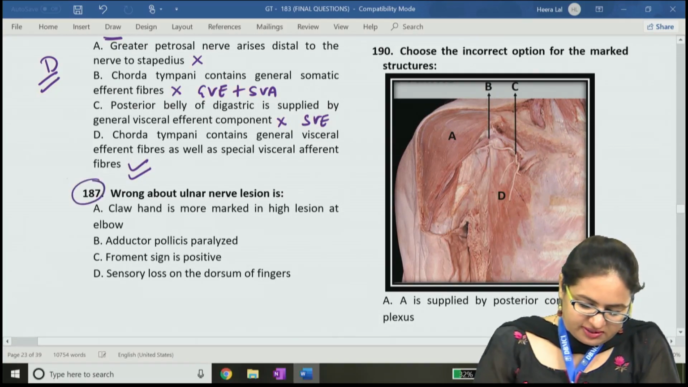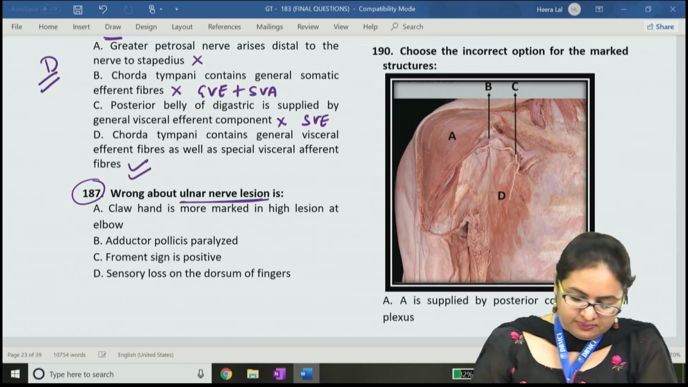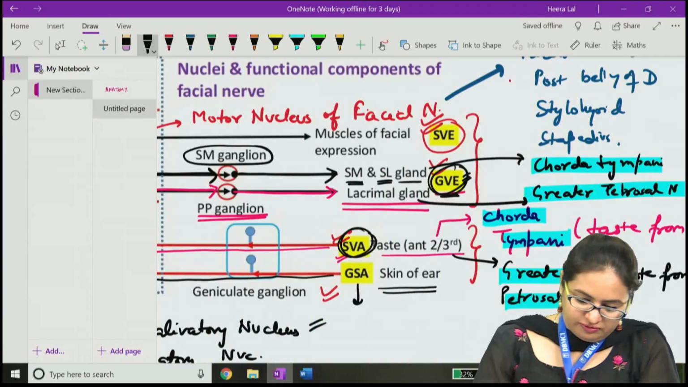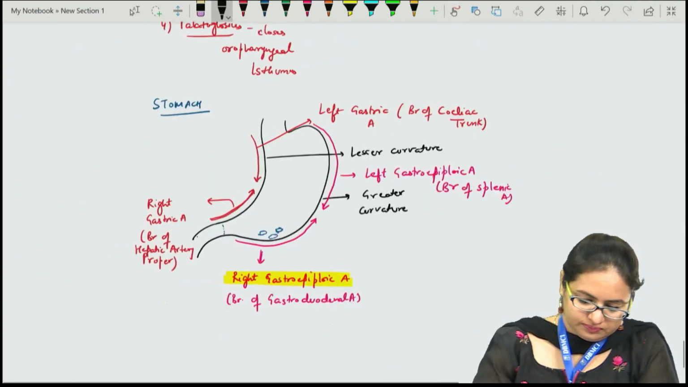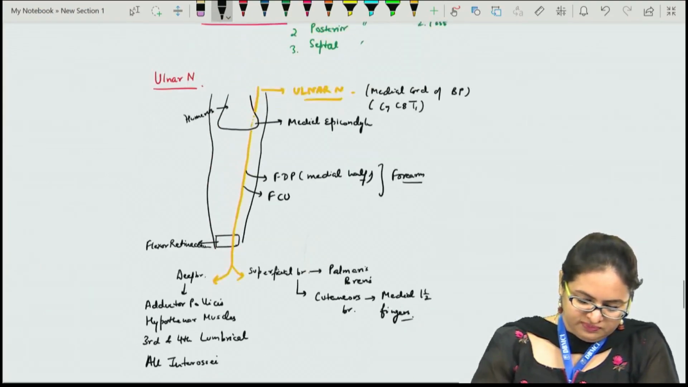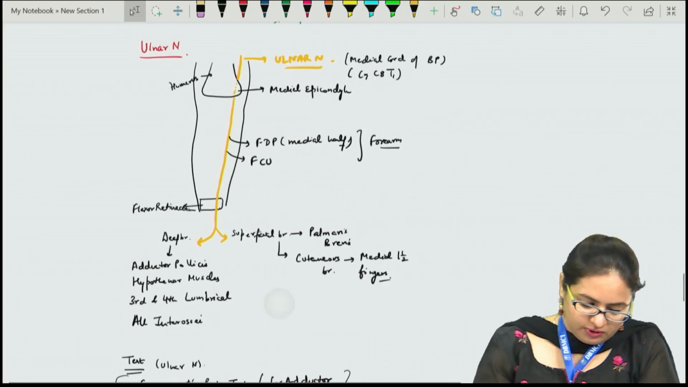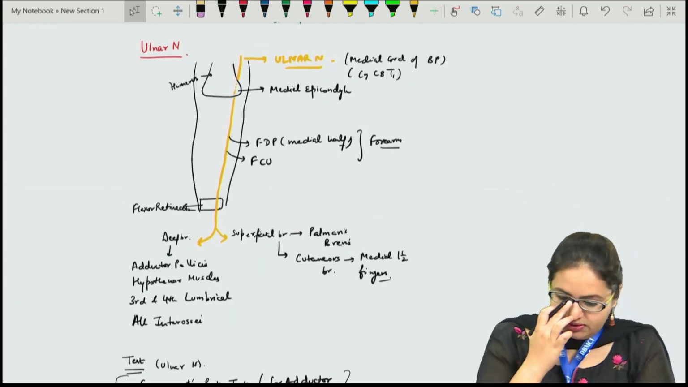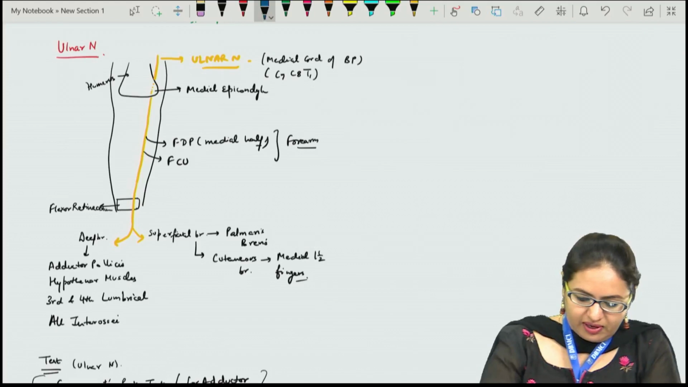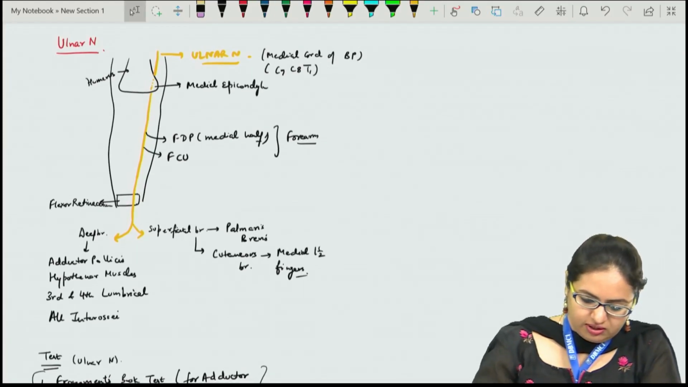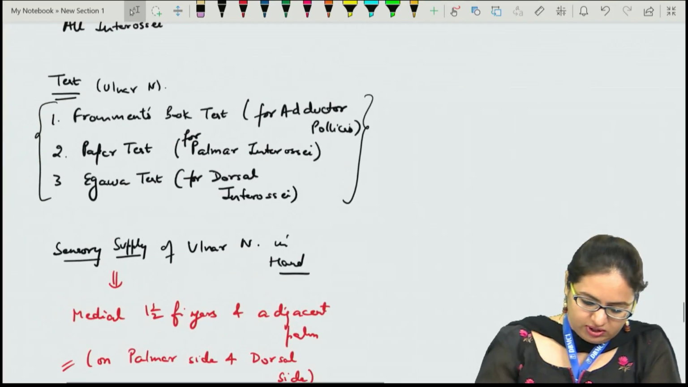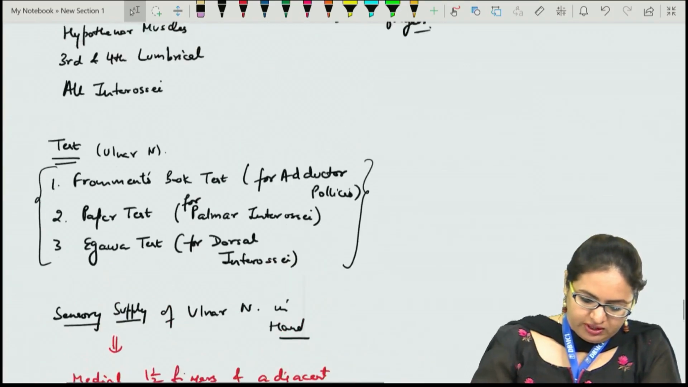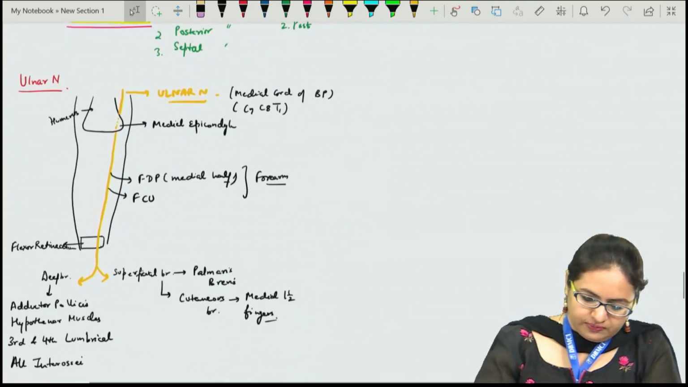Now question number 187 is regarding the ulnar nerve lesion. When we talk about the ulnar nerve, as we have already discussed, apart from these points, the supply of the ulnar nerve, the course of the ulnar nerve, the branches, the three tests of the ulnar nerve, and the sensory supply, now we talk about the lesion of the ulnar nerve.